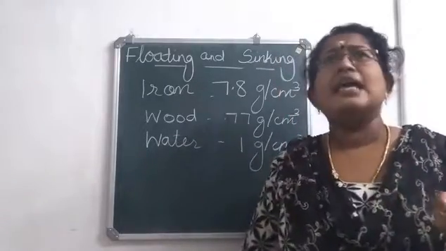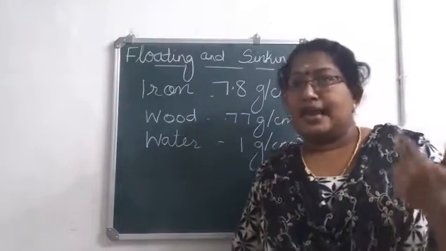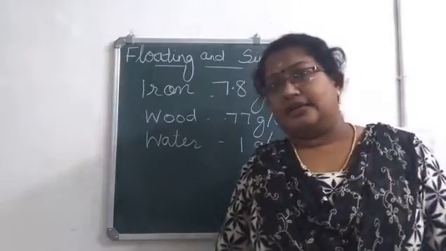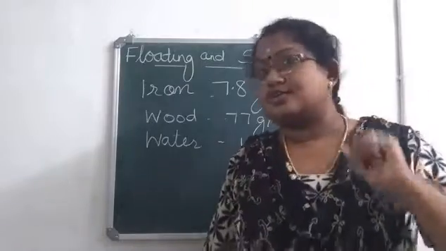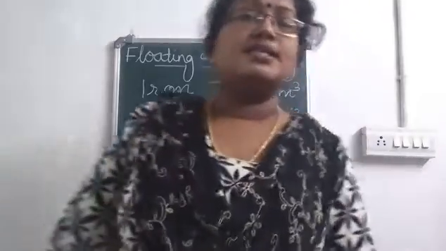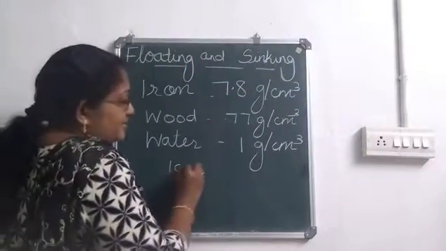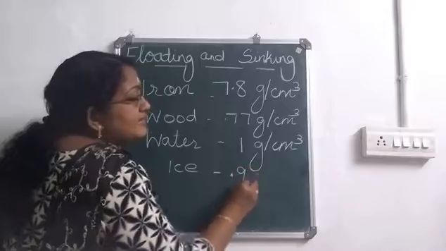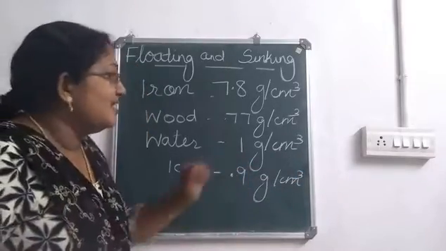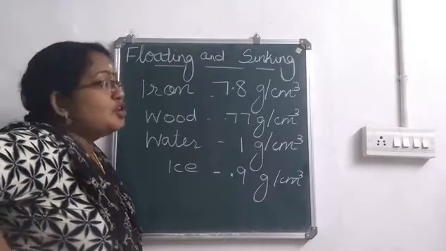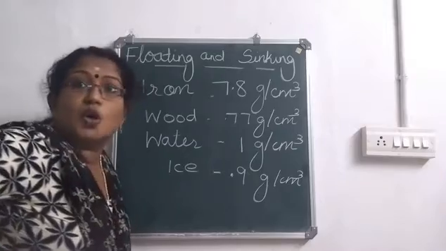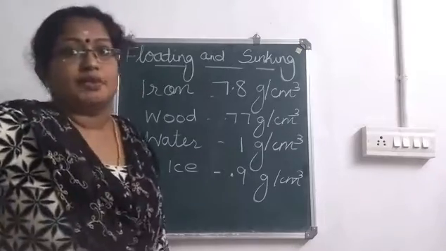Now, another example about ice. When you put an ice cube in a glass containing water, will the ice cube float or sink? Ice cube floats on water. Do you know what is the density of ice? Density of ice is 0.9 gram per centimeter cube. That is, it is slightly less than that of water. So, what happens? Since density of ice is less than that of water, ice floats on water.